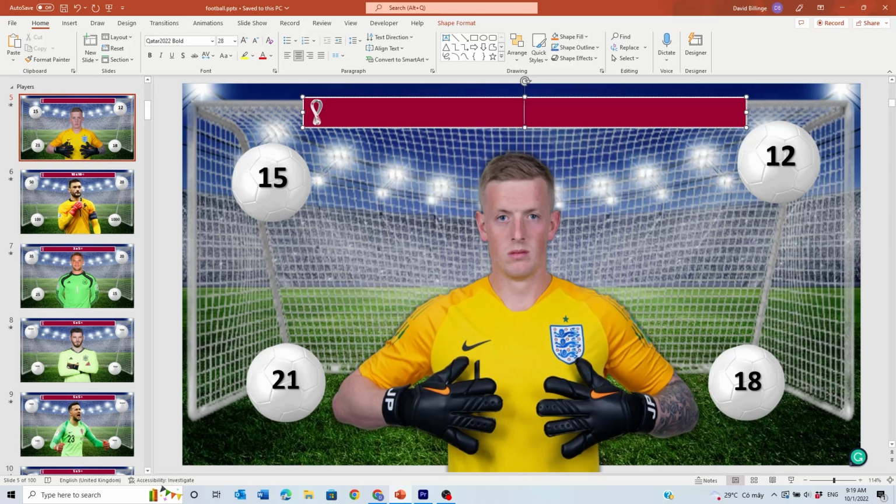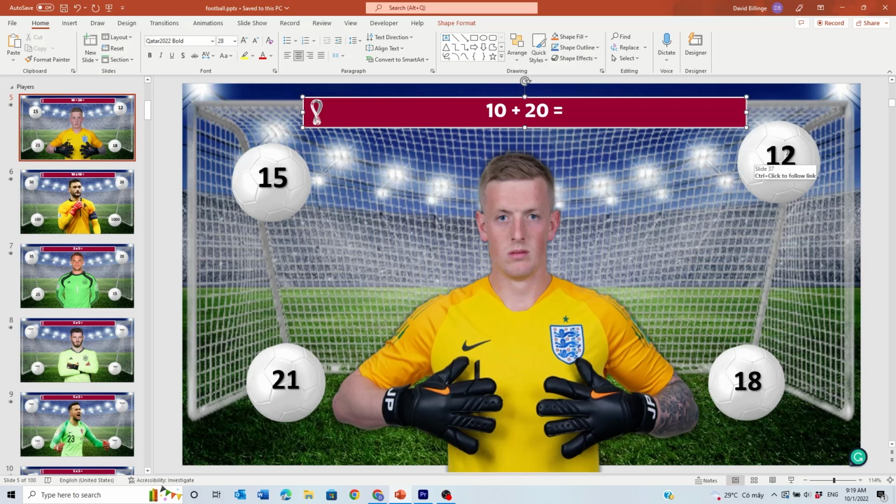I'll stick with math questions for now. Let's change this to, I don't know, 10 add 20 equals. Now once we've done that, we also need to edit the answer boxes, which is these footballs. To do that, just click on the text box on each football and change the number. One thing to remember here is we need to make sure the correct answer always stays in the same box. The reason is there is a link that will take it to the correct answer slide. So we need to make sure we always keep it the same.